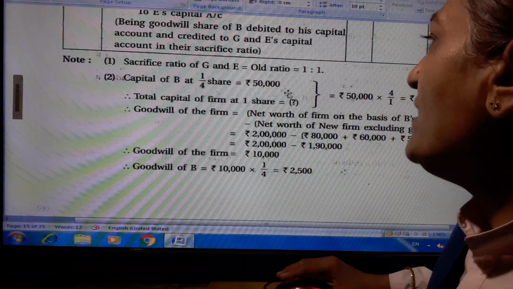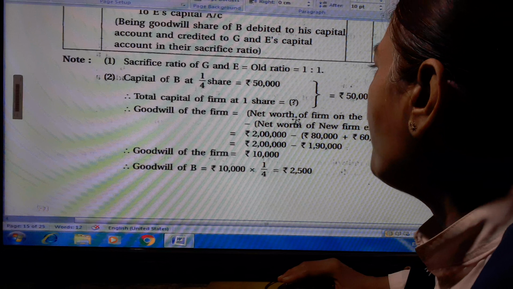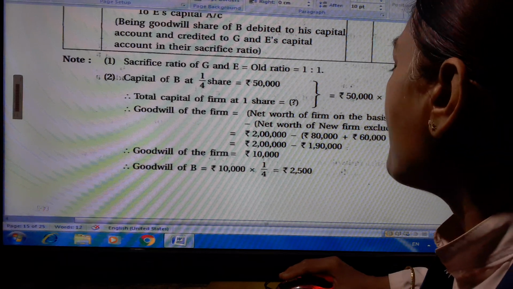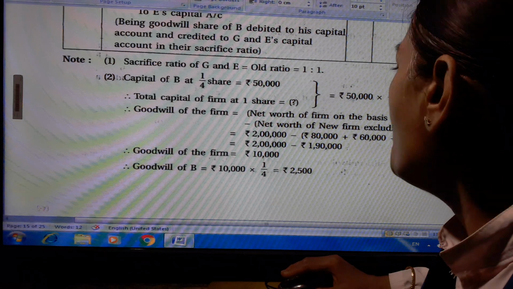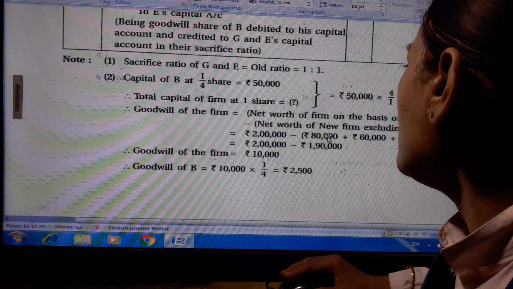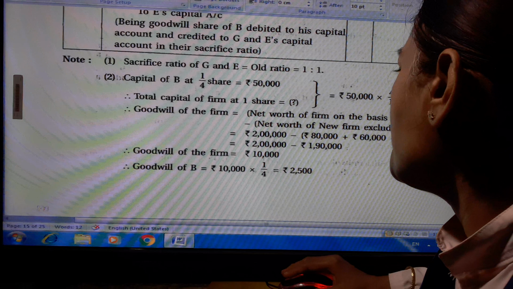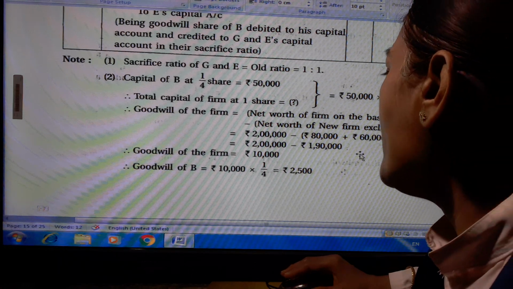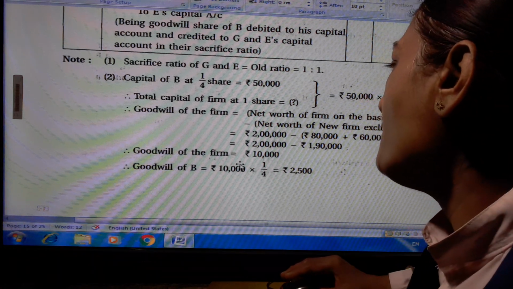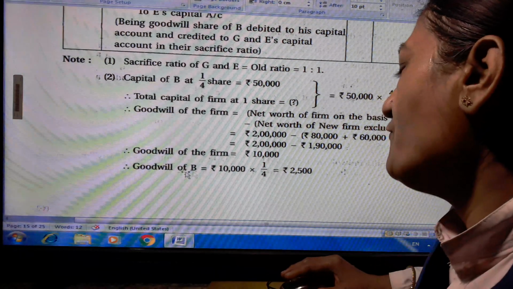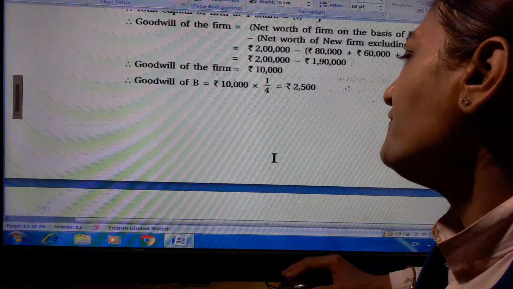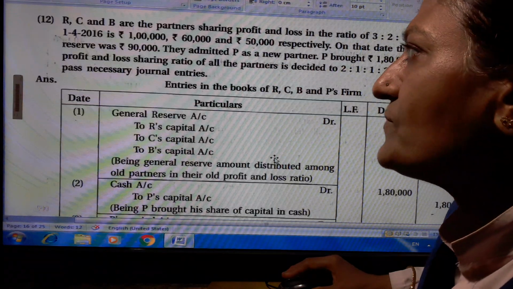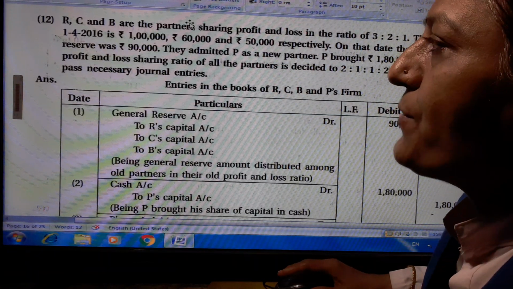Now, goodwill of the firm is equal to net worth of firm on the basis of B's capital minus net worth of new firm excluding goodwill. 2 lakh minus 80,000 plus 60,000 plus 50,000. So 2 lakh minus 1 lakh 90,000. So goodwill of the firm is 10,000. Goodwill of B is equal to 10,000 into 1/4, so 2,500.